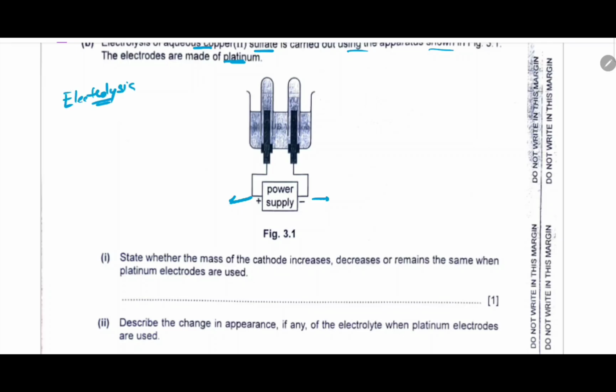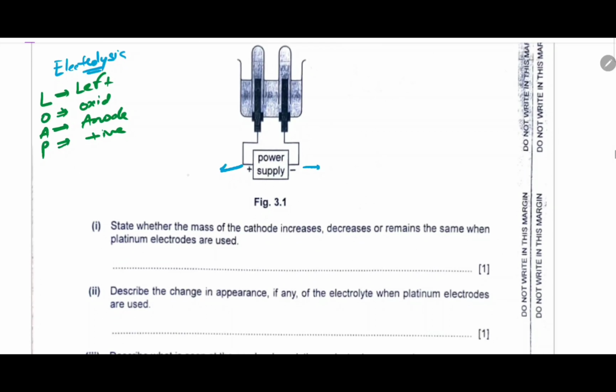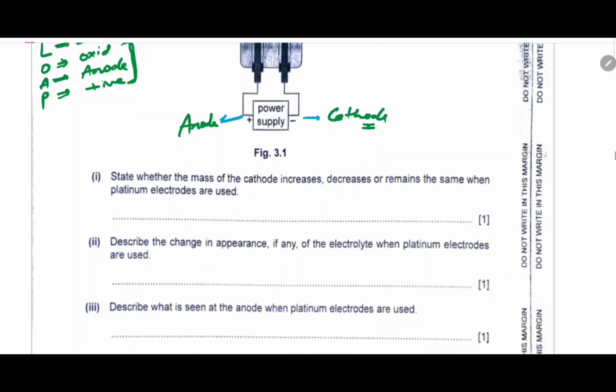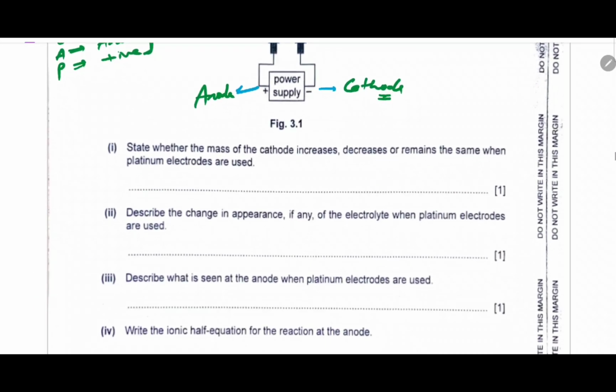In electrolysis, we use the concept LOAP. That is the left side electrode. On that electrode, oxidation takes place, and that is the anode, and it is positively charged. So using this concept, I will say this is my anode, positively charged, and this is the cathode, negatively charged. Cathodes are negative, anodes are positive. It is not necessary that the electrode should always be on the left, but these three are necessary conditions for any electrolysis: oxidation, anode, and positive. Oxidation always takes place on the anode, and it is positively charged.